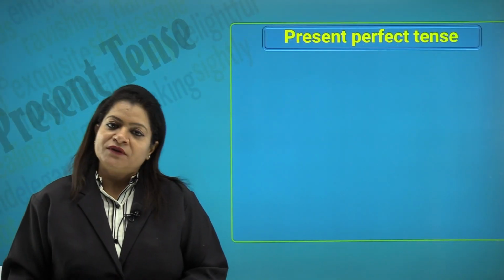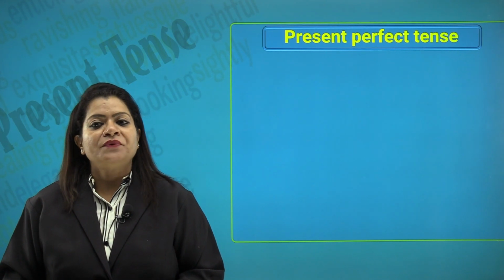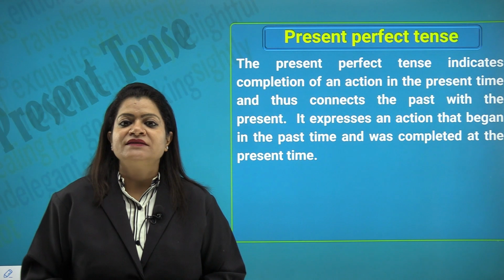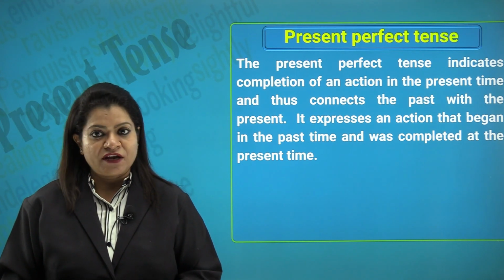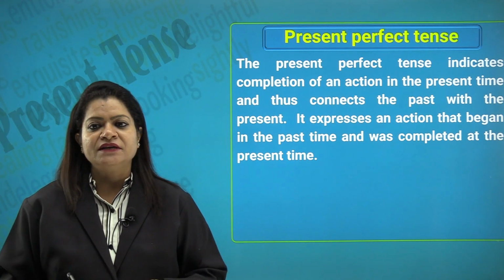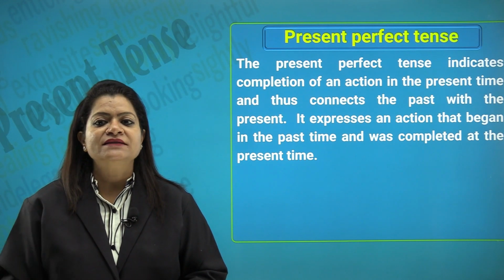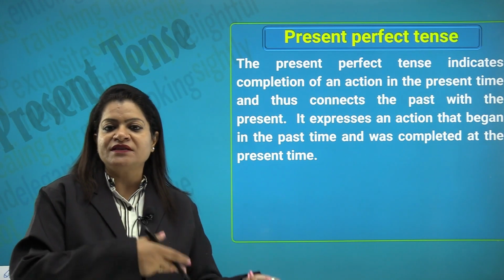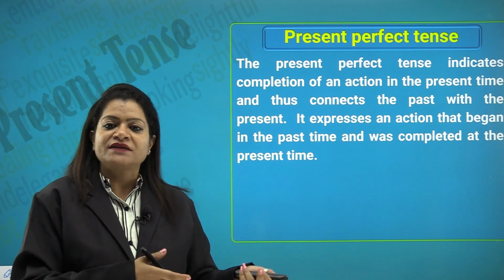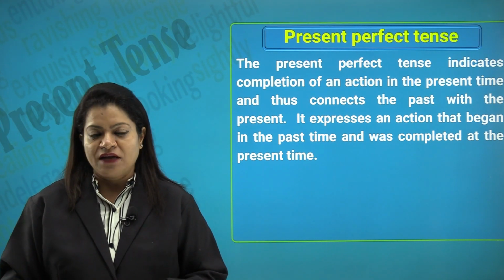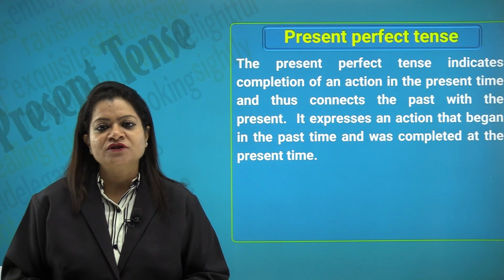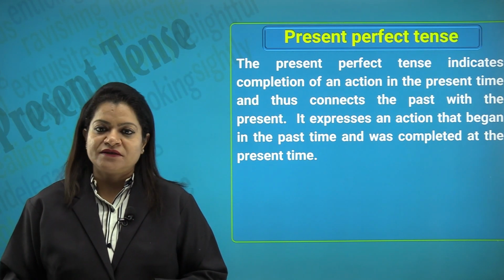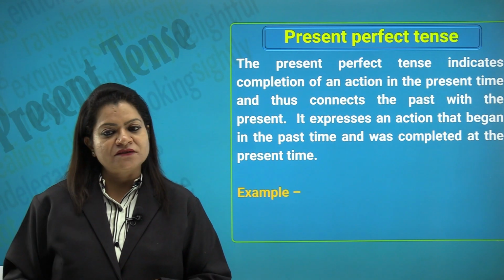Let us come to the third type of present tense, which is the present perfect tense. So, the present perfect tense indicates completion of an action. So, some action has been completed in the present time and thus connects the past with the present. So, it kind of links. For example, we studied about the present continuous tense just now. It expresses an action that began in the past time and was completed at the present time. So, it started sometime and then just finished now.